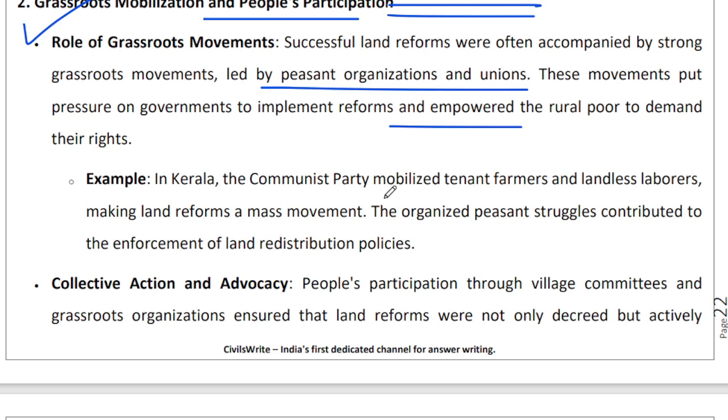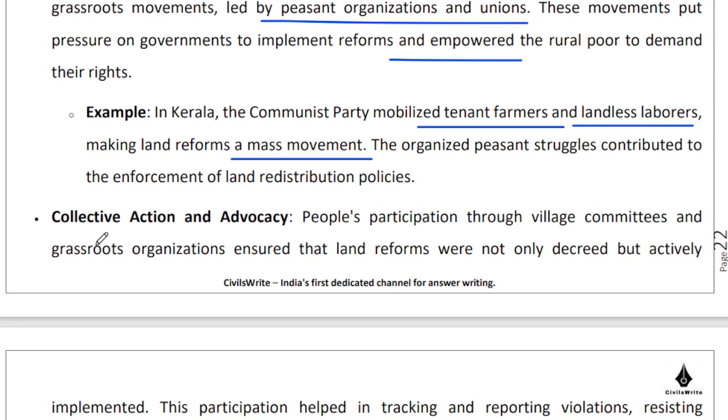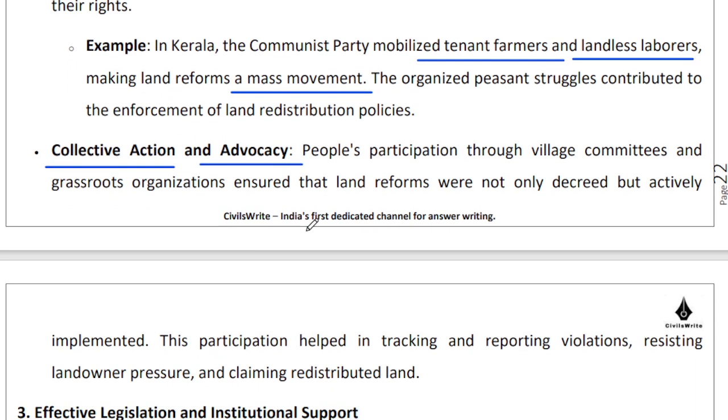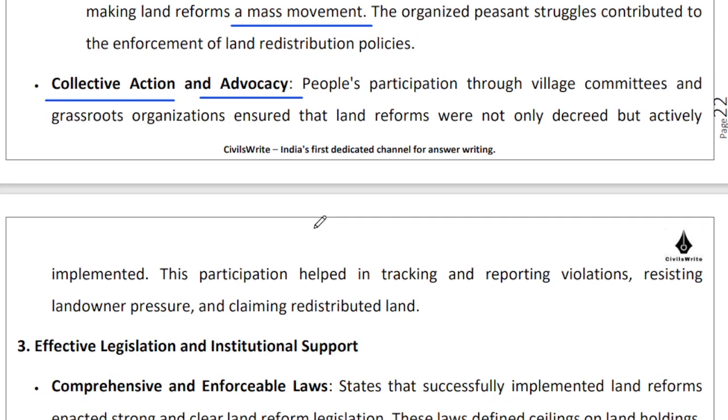For example, tenant farmers and landless laborers were mobilized in Kerala. There was a mass movement kind of a scenario operating in Kerala, and that was helpful. So taking collective action, doing this advocacy, bringing people together is the way of getting changes done in your favor even today, right? If you can get this participation done, that can be helpful.